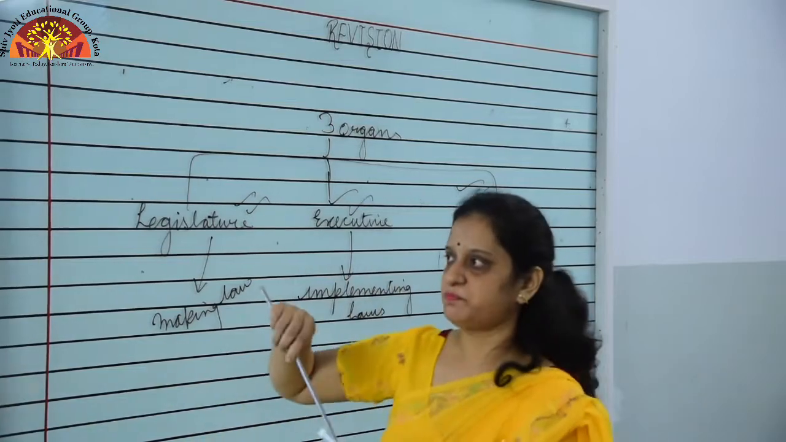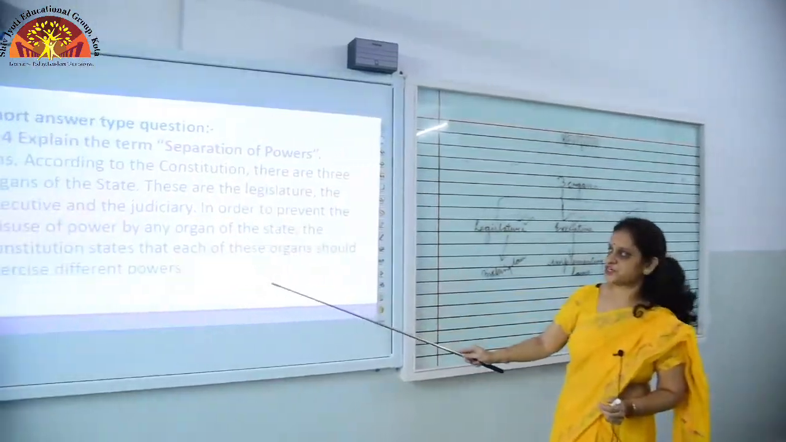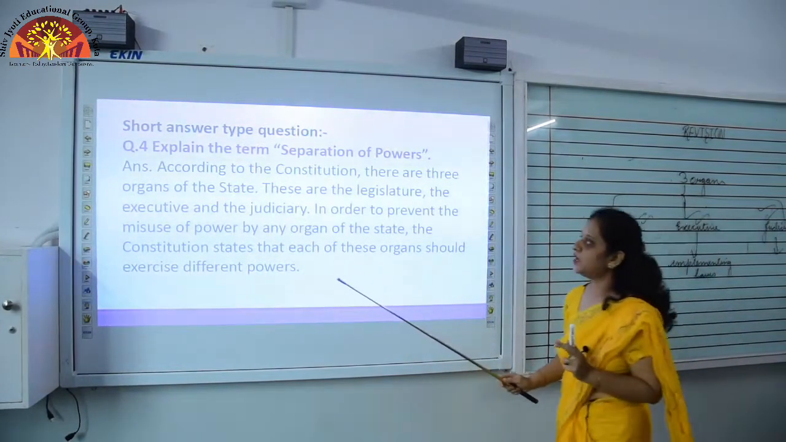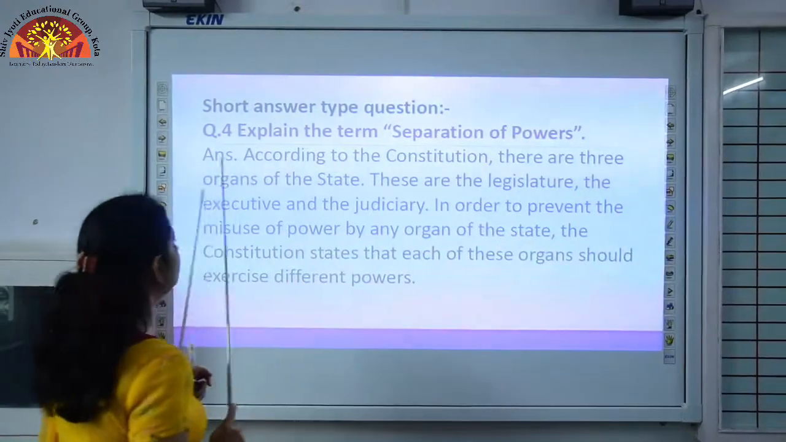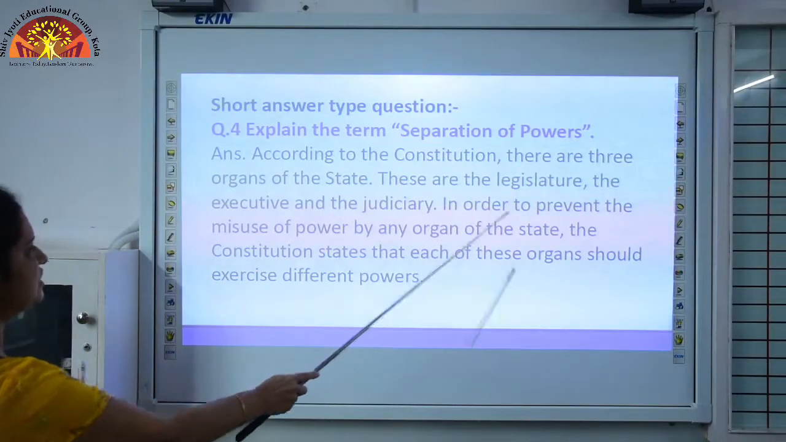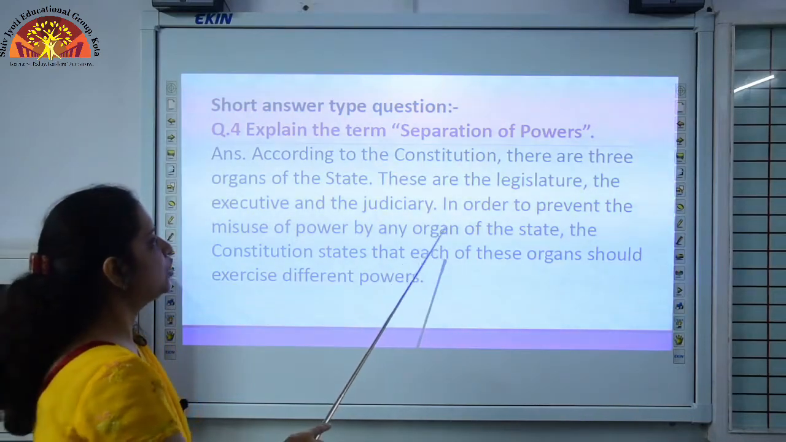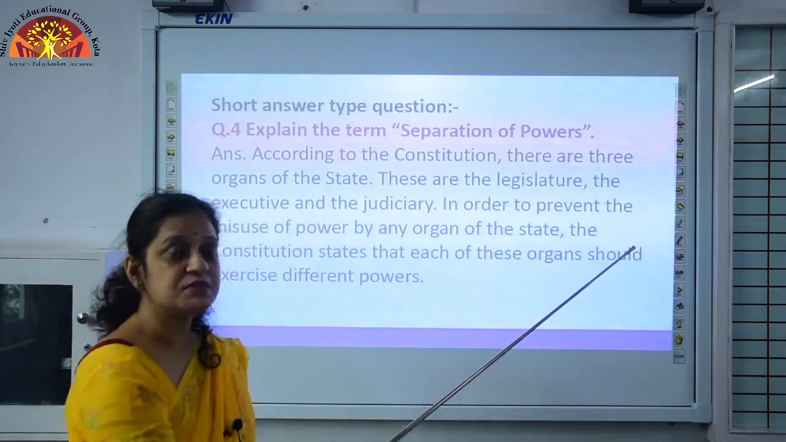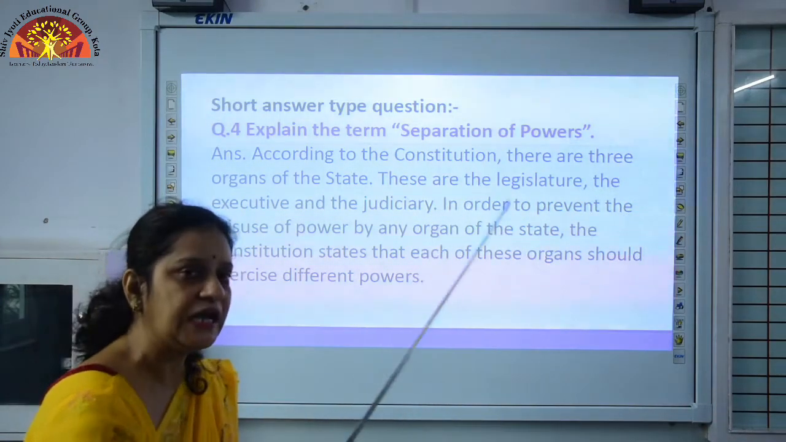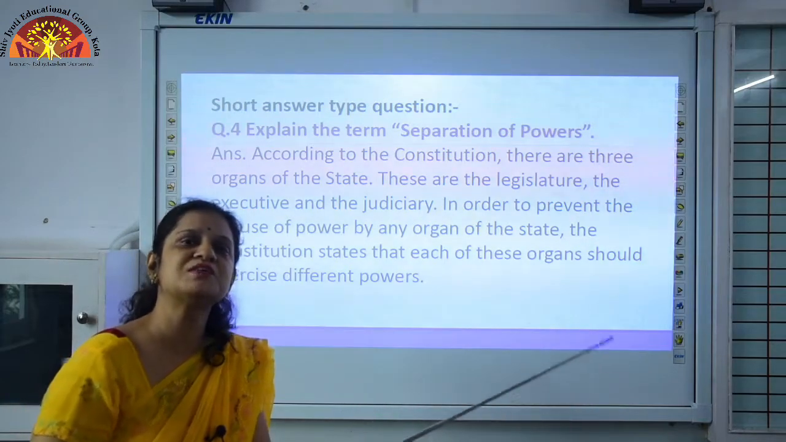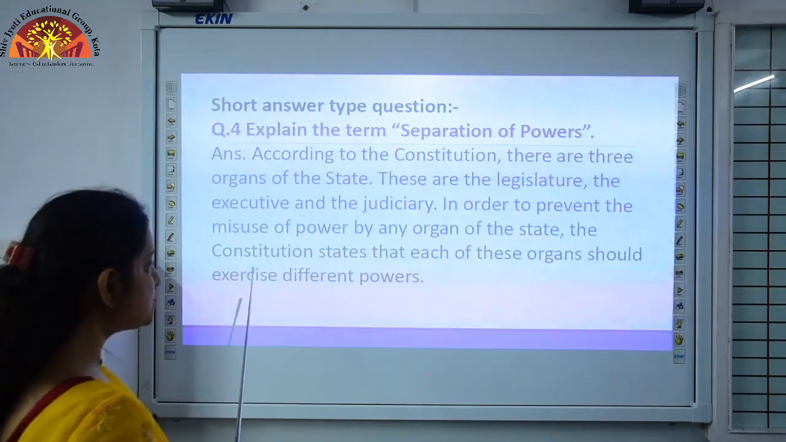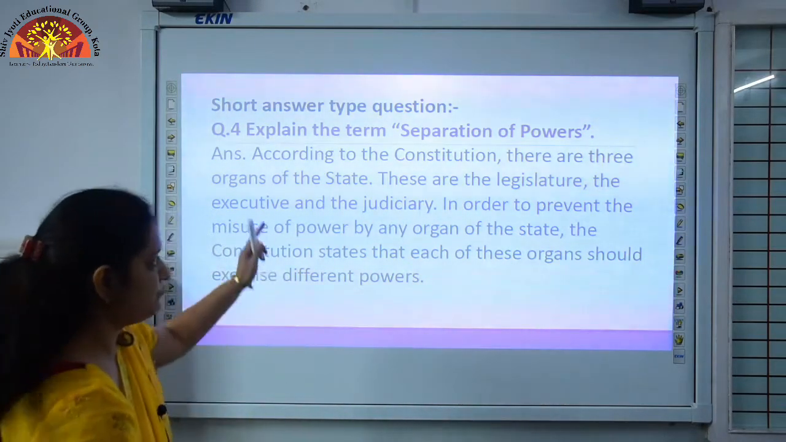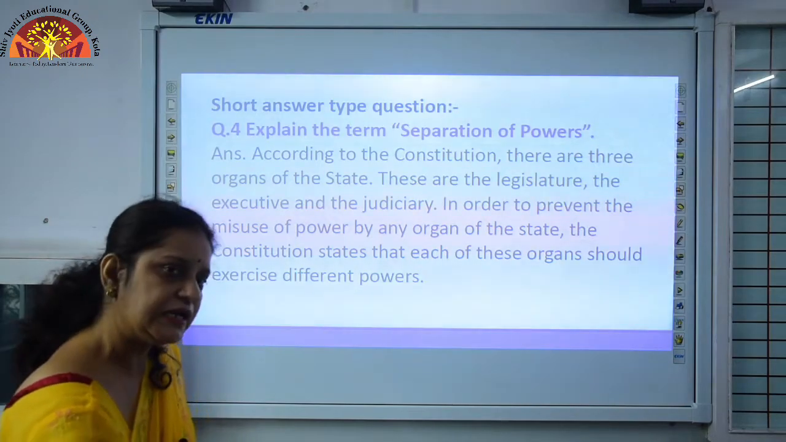Now I am going to explain in terms of questions also. According to the constitution, everything is mentioned in the constitution. According to the constitution, there are 3 organs of the state. These are legislature, executive and the judiciary. In order to prevent the misuse of power by the organs of the state. Why is it separated? Just to make it clear that they cannot misuse their powers. The constitution states that each of these organs should exercise different powers. Very interesting and important question, read it carefully.